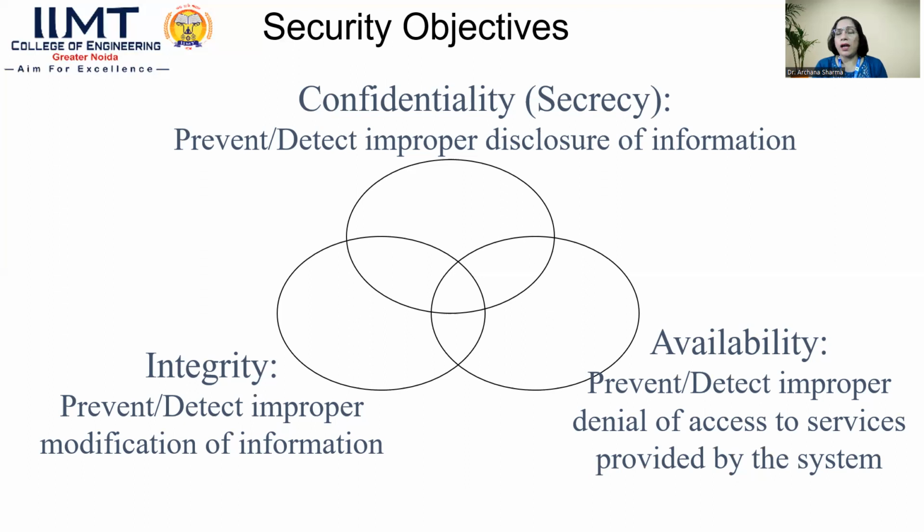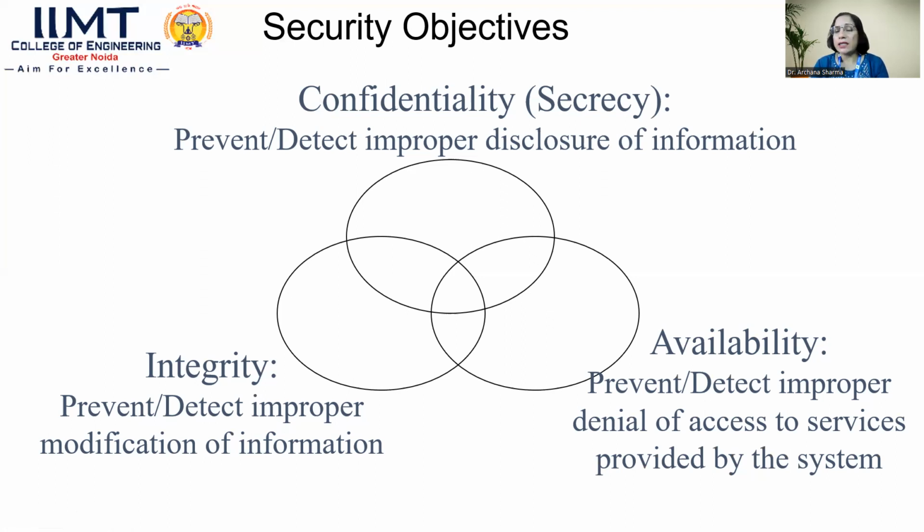Suppose I am withdrawing an amount of 50,000 from the bank, and a third person steals your IP address and tries to update the contents from 50,000 to 5 lakhs. That is modifying the contents over the network. So that is a breach of integrity. Preventing and detecting improper modification of information is considered integrity.